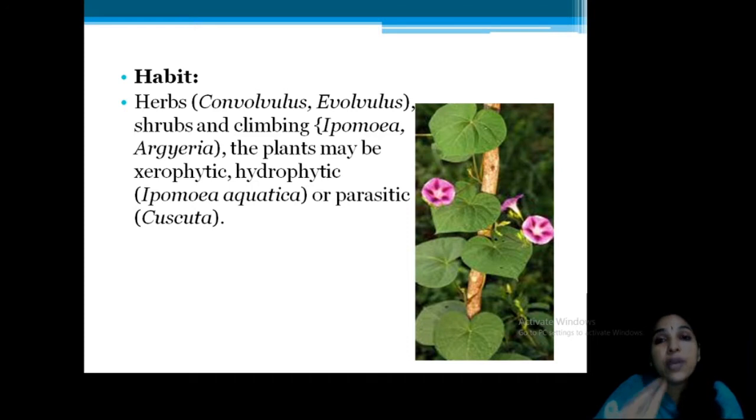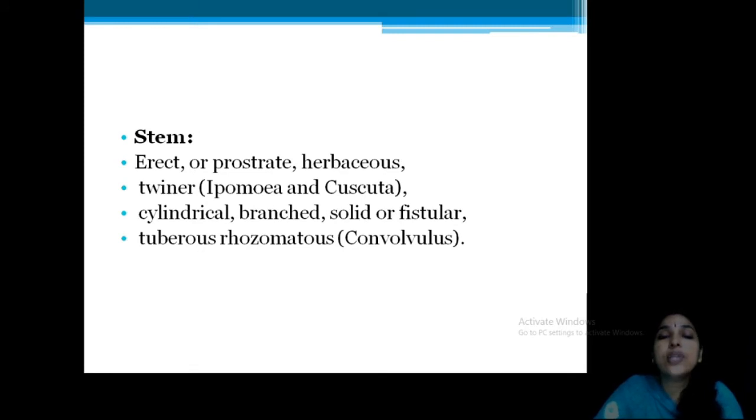Then one very important plant is Cuscuta, which I think you know by its Malayalam name, Padathali. This Cuscuta is very common in our area also, and it is a parasitic plant. Clear? Okay.